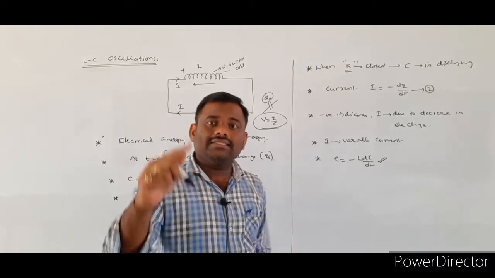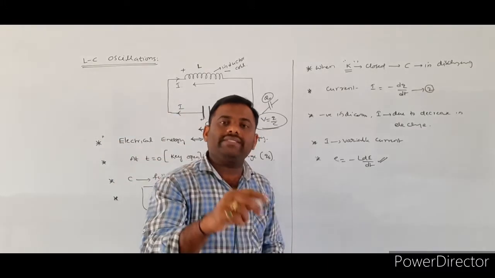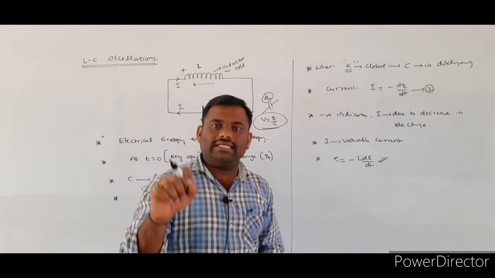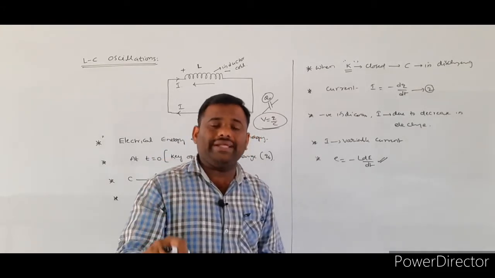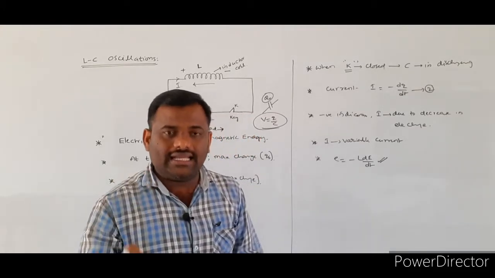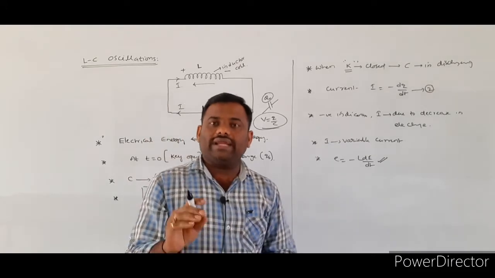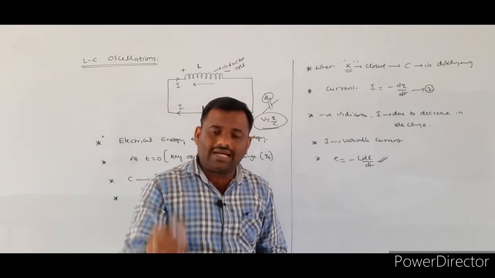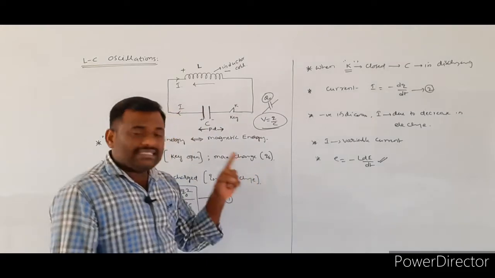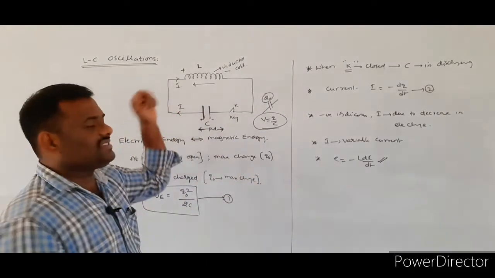As a result, the decrease of the charge happens very slowly, and it takes some time for the electrical charge to become zero.